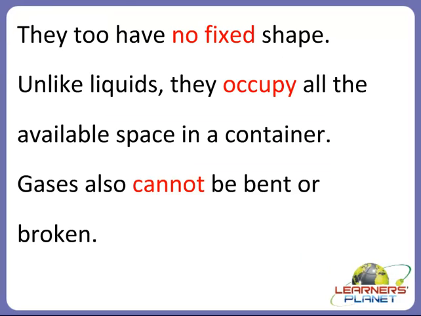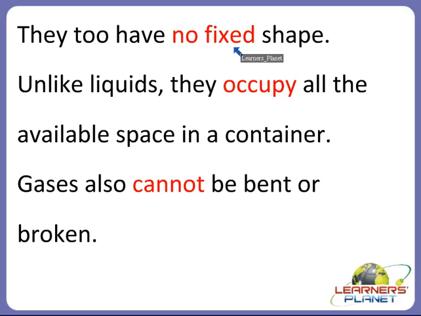So children, we can say that they too have no fixed shape. Means gases have no fixed shape like liquids. Unlike liquids, they occupy all the available space in a container. So children, always remember that solids have a fixed shape, but liquids and gases do not have fixed shape.